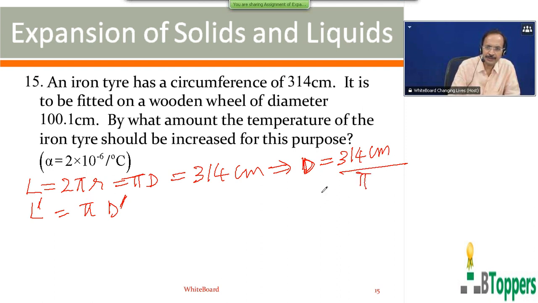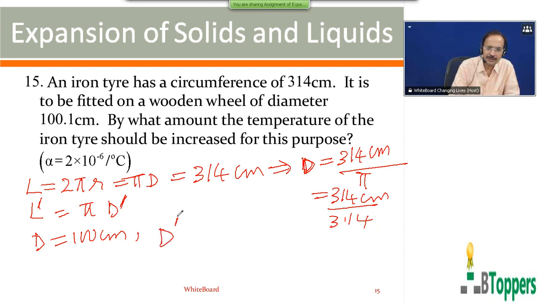This pi you can write as 3.14. So the original diameter of the tire can be written as 100 centimeters. The iron tire fits onto the wooden wheel when the diameter of the iron tire increases and becomes the same as the diameter of the wooden wheel. So the final diameter d dash of the iron tire should be the same as that of the wooden wheel, that is 100.1 centimeter.